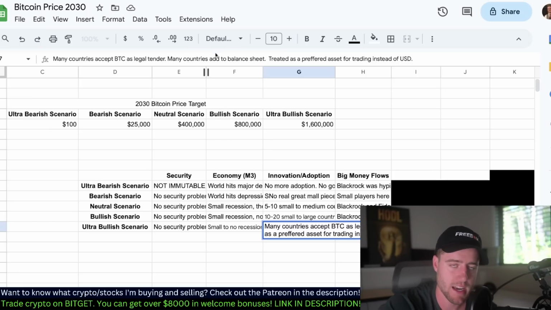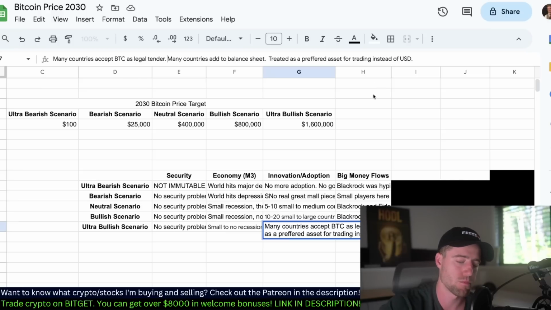Many countries add to their balance sheet. I think that would be huge. Again, if the U.S. came out and said that they are going to be adding a couple $1 billion to their balance sheet, or they're going to add back the US dollar 1 or 2, 3%, something like that, could be huge. Treated as a preferred asset for trading globally instead of USD.